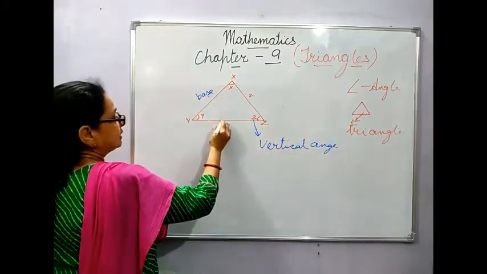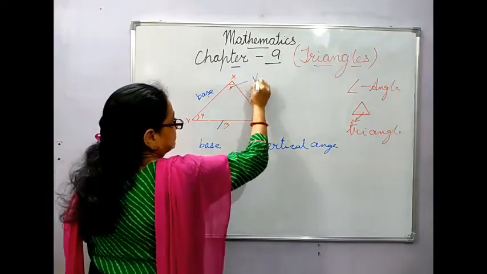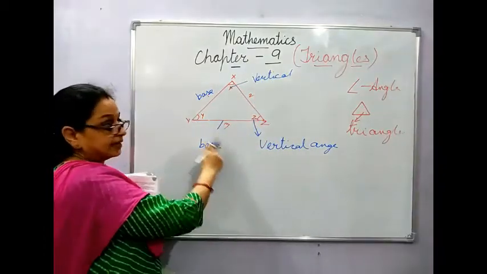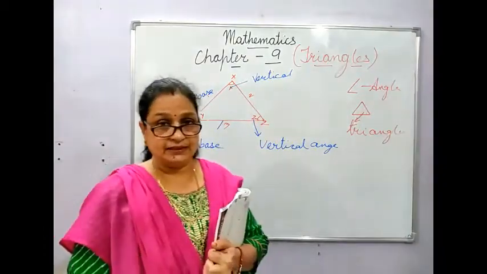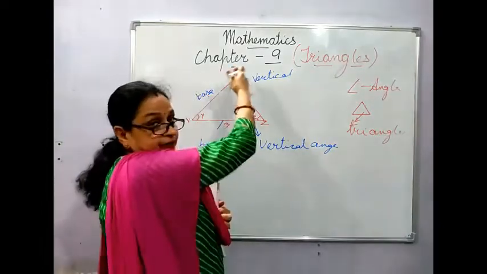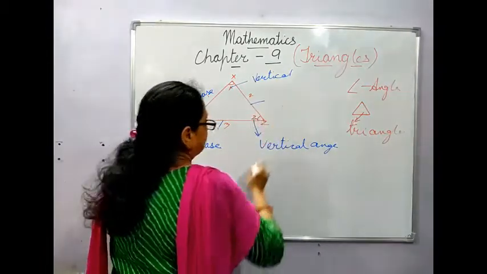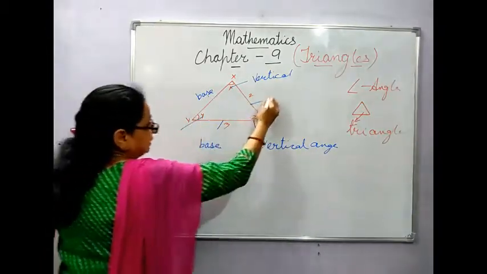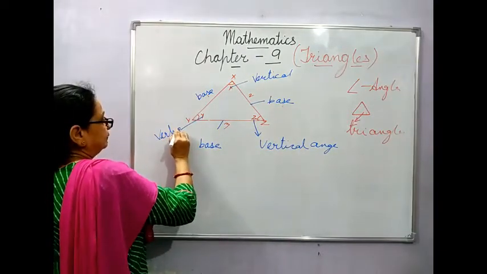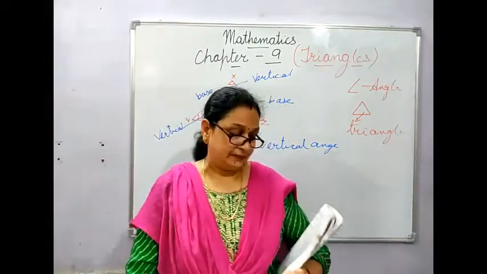Suppose I have taken this as a base, then this will be taken as the vertical. That is the opposite angle to the base. Any line can be taken as base, and the angle opposite to that base line will be the vertical angle. If I am taking this as base, then this will be your vertical angle, the angle opposite to that base.